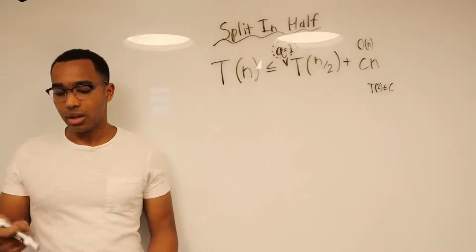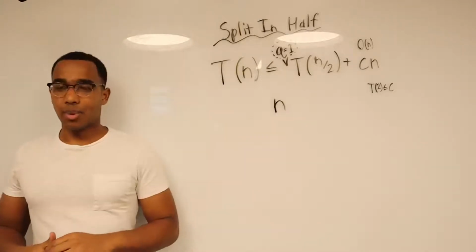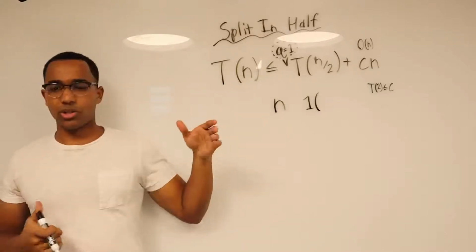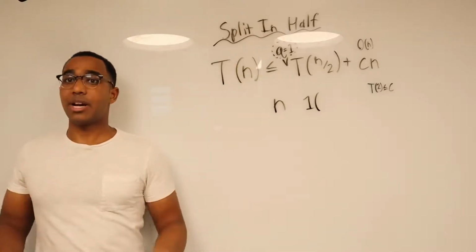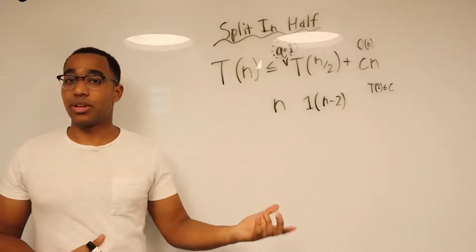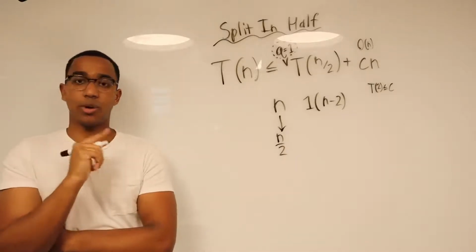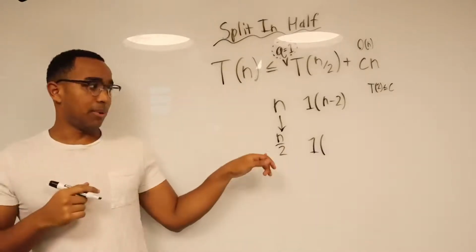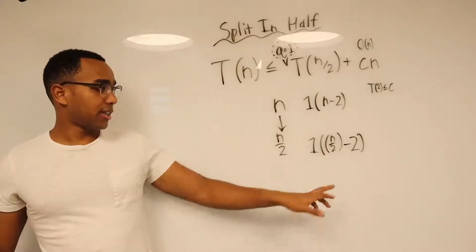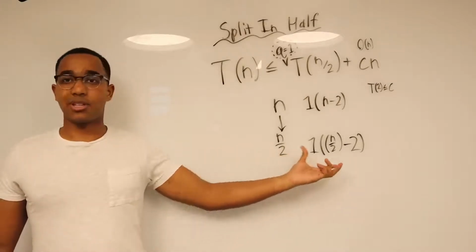What would this look like? This would look like this. At the top level, we would start with n. How many subproblems? One subproblem. How much work would we do? We do linear work. So let's just imagine we do n minus 2 in work. And the next level, the size of the input is going to be n over 2. How many subproblems do we see? We see one subproblem. How much work do we do? Input size is now n over 2, and then we still do the minus 2. Remember, the work in the actual recursive call is a function of the input size. Here, the input size changed.